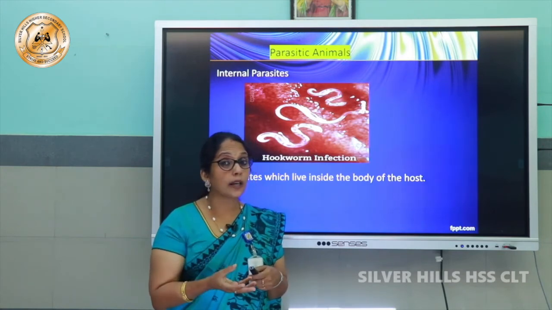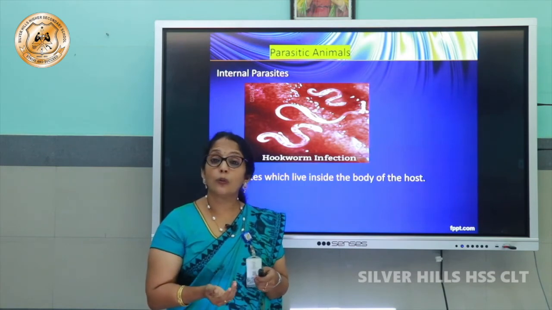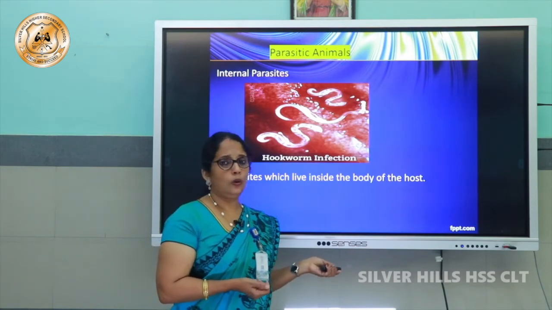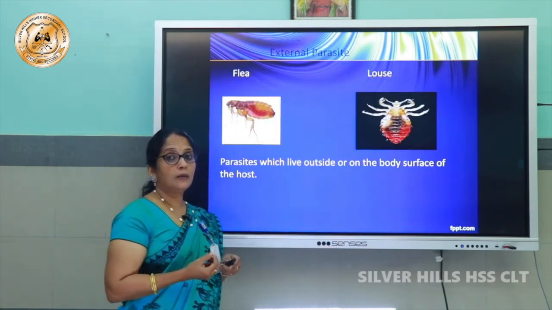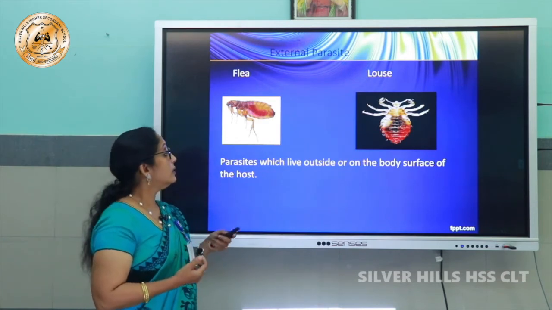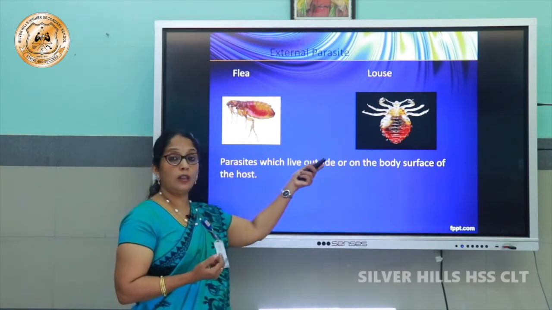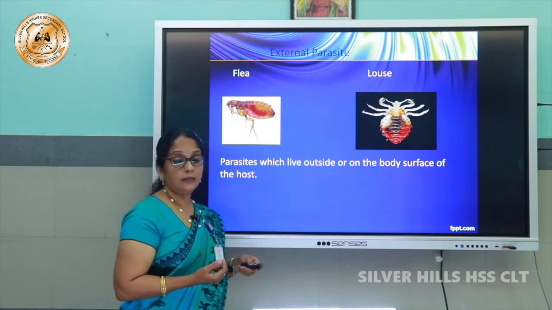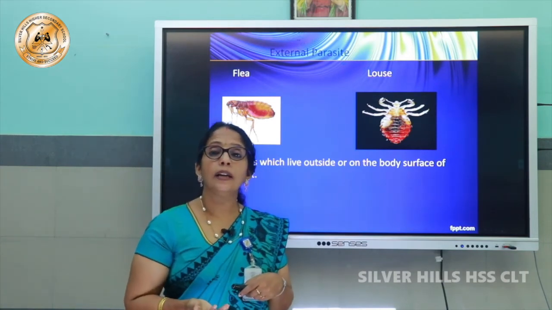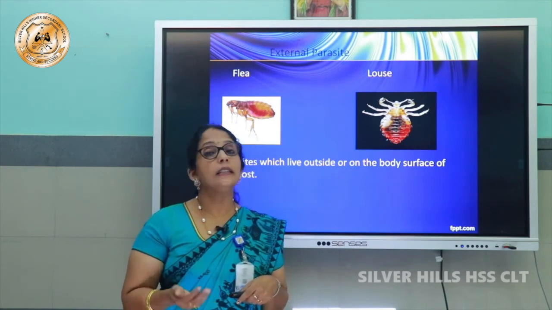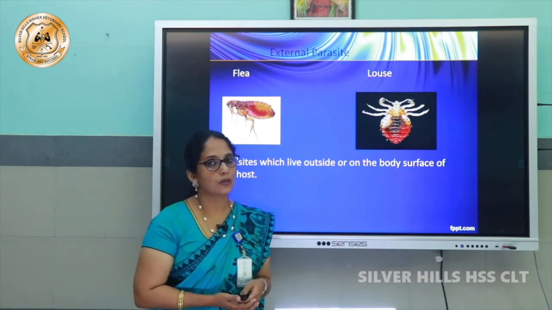And you can see some organisms on the body surface of cows, dogs, cats and all. They are called what? External parasites. Not only cows, dogs, in our hair also you can see some organisms sucking our blood. These are external parasites. Example, fleas, louse we can see in our hair, isn't it? So external parasites will be living outside the body and depending on the host, and internal parasites will be living inside the body and depending on the host.